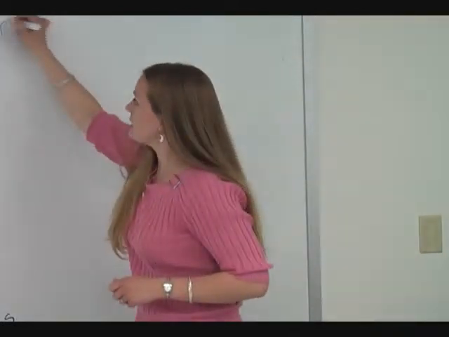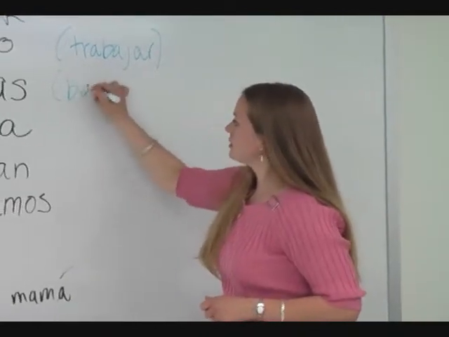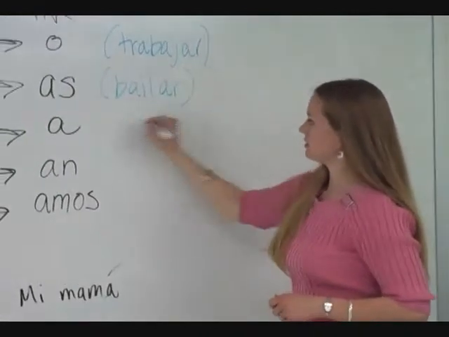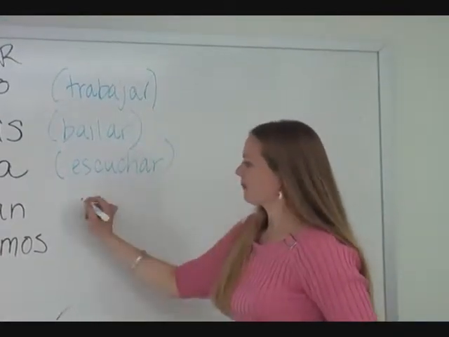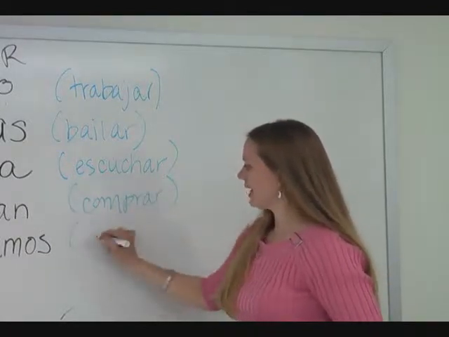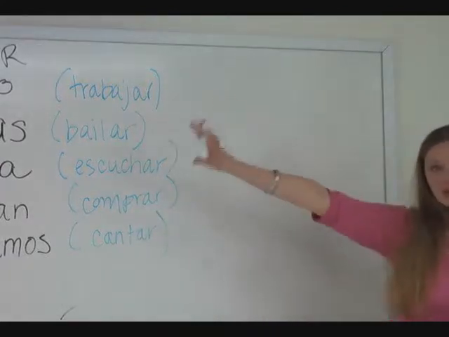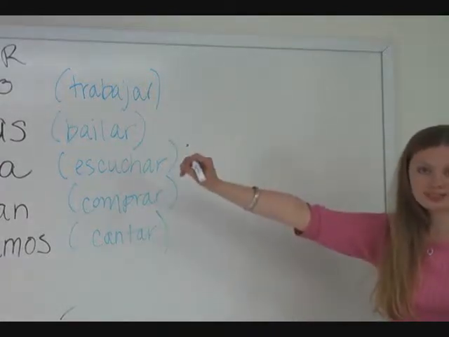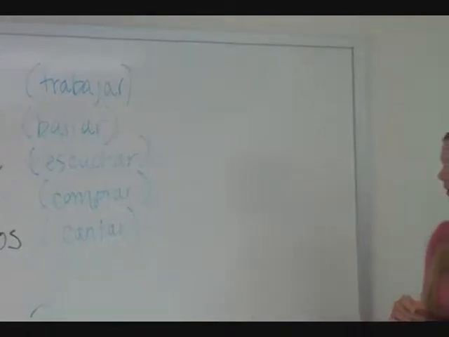So let's take trabajar, bailar, escuchar, comprar, and cantar, and conjugate them to match the subject preceding them. See if you can do that in your head for a minute.